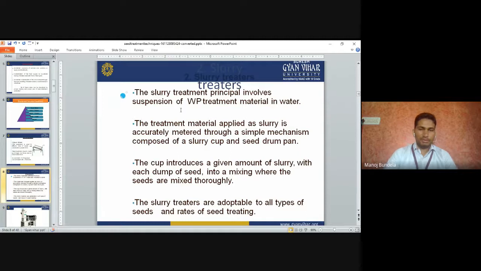In the drum we have to keep the seeds, and according to the requirements, the slurry will come from the slurry cup into that tub, and then we will mix it. The slurry treaters are adaptable to all types of seeds. The slurry treater is normally used for all types of seeds in seed treatment.